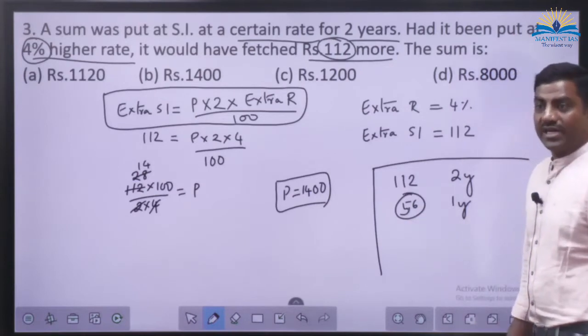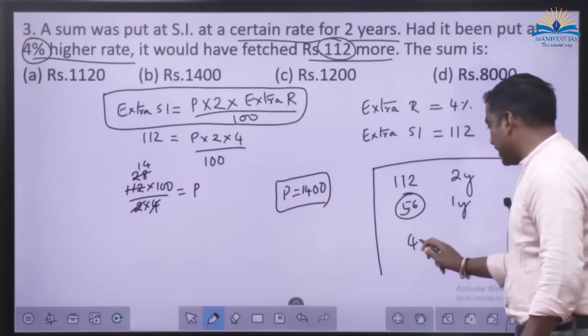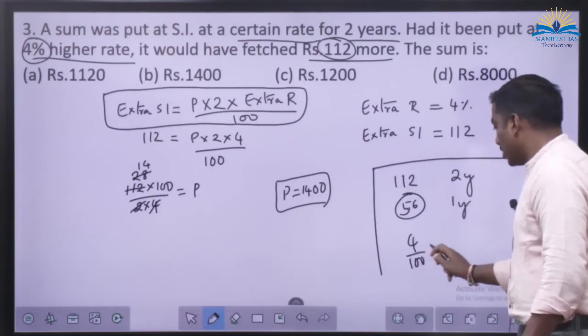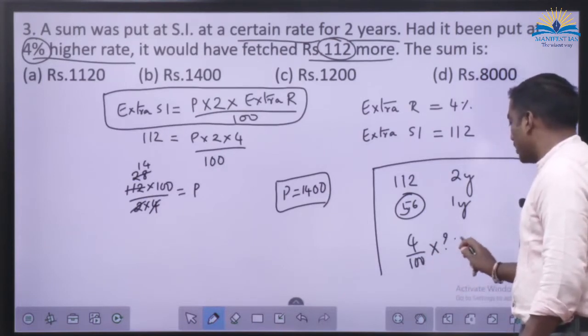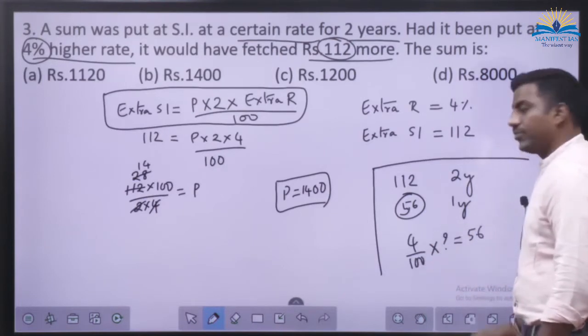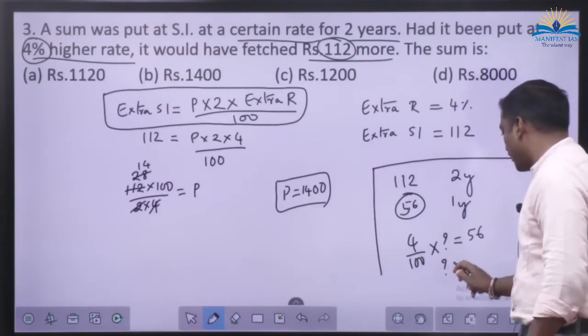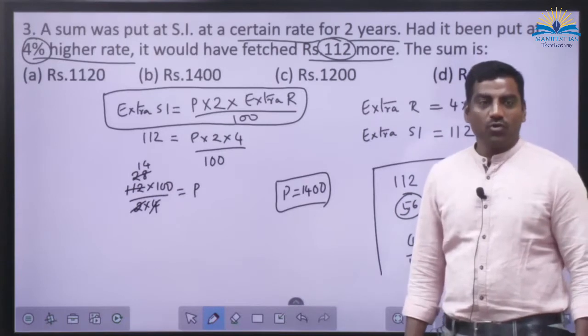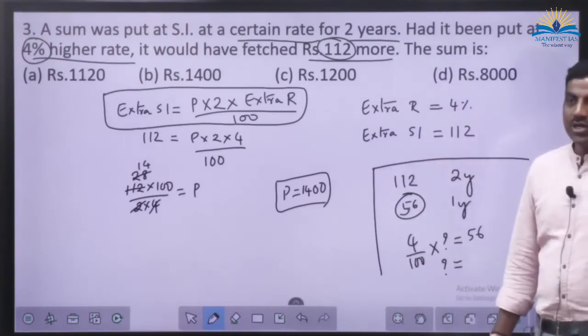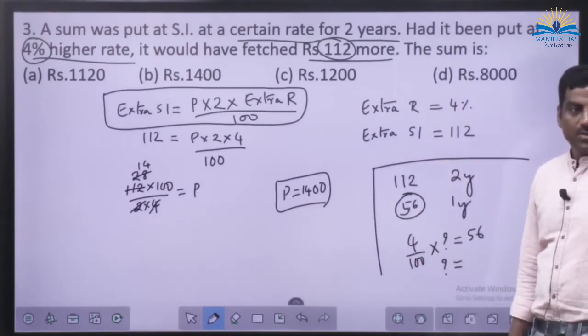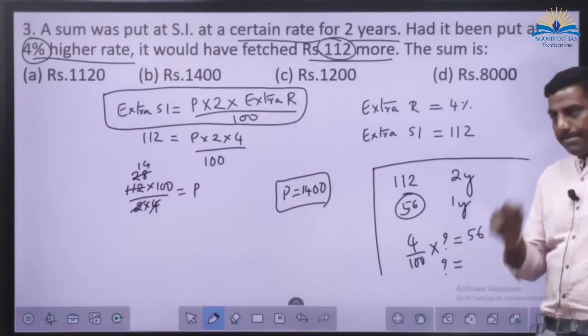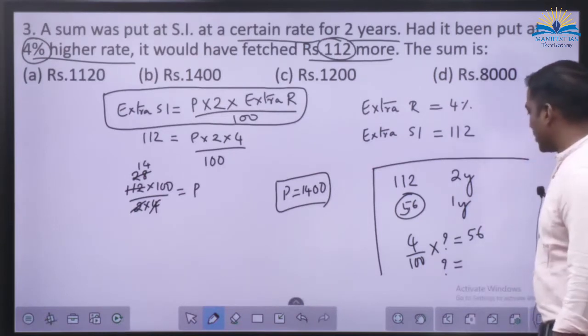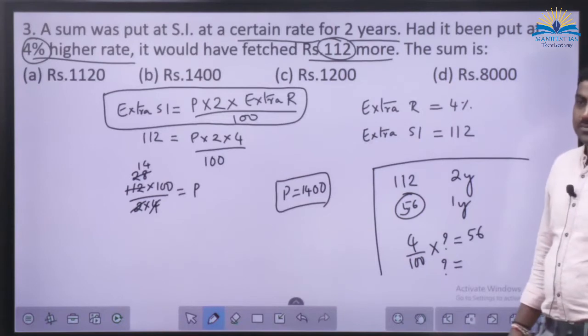That 4% extra rate. So 4% of what is equal to 56? When you calculate this, the unknown number itself is 1,400. Is that okay? Is that okay? Yeah. Fine.